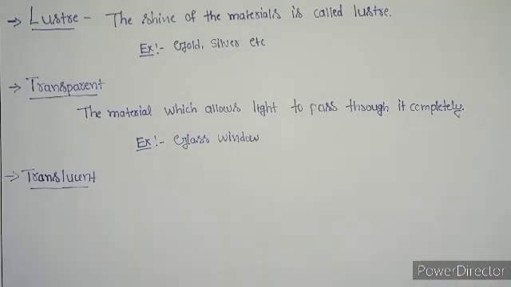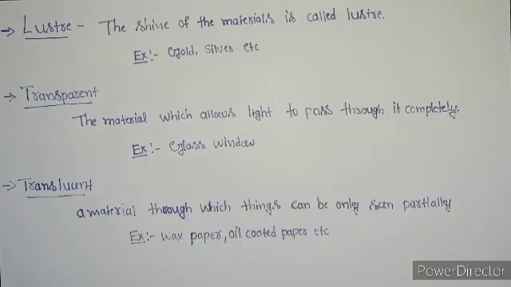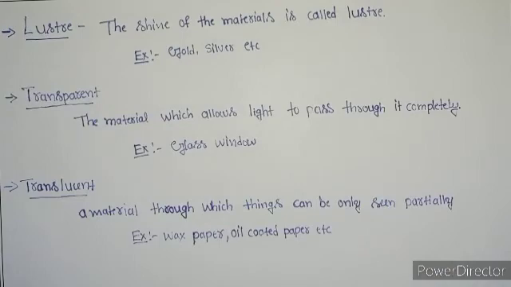Students, next we are going to know about translucent. In some materials, what happens? They allow you to see through them partially, not completely. Materials through which things can be seen partially, not clearly, are called translucent materials. Examples for these translucent materials: wax paper, oil coated papers, etc.